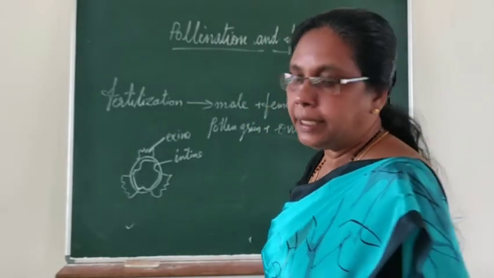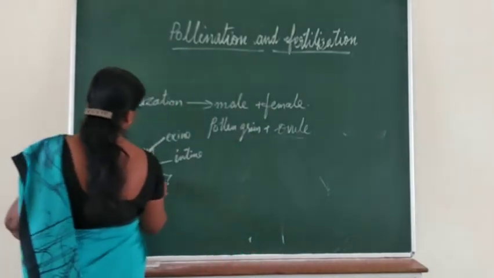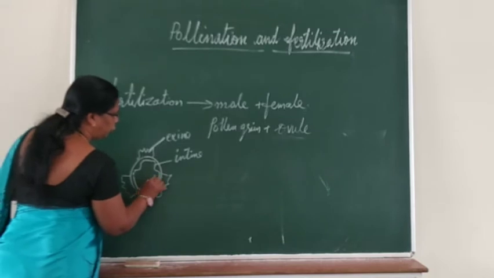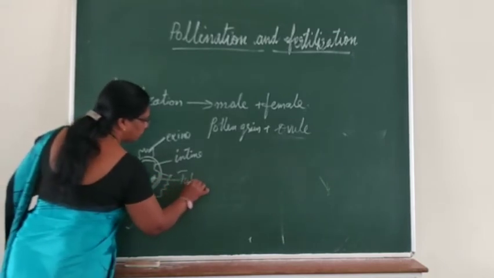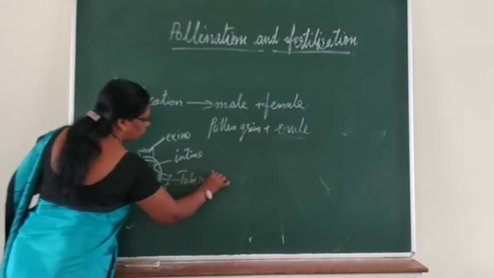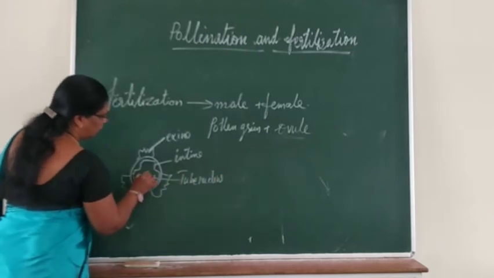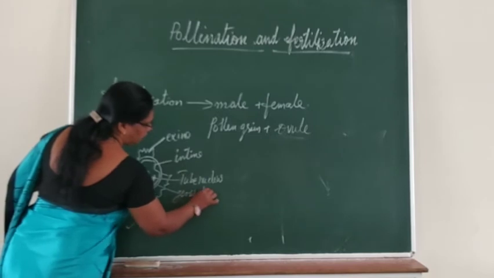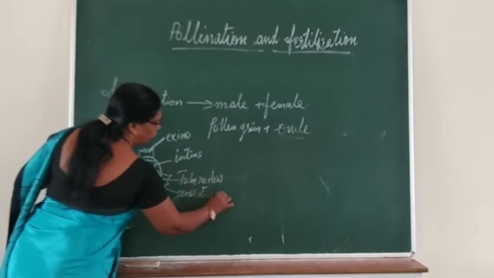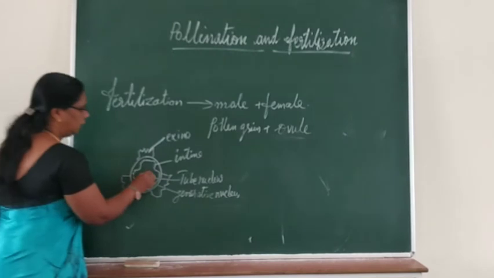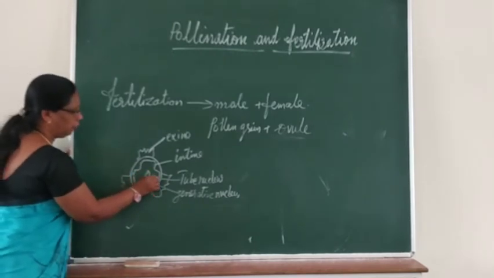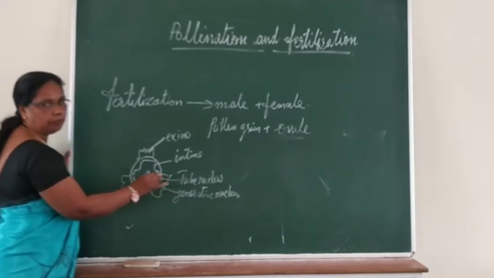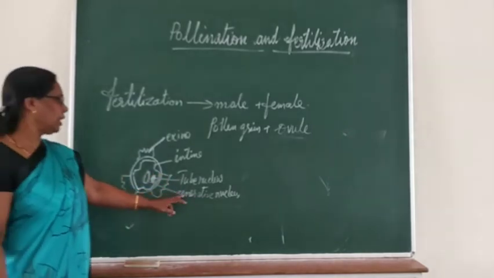Inside, you can see two nuclei. This is called the tube nucleus, and the other one is called the generative nucleus. This is the generative nucleus, otherwise called the male nucleus or sperm.